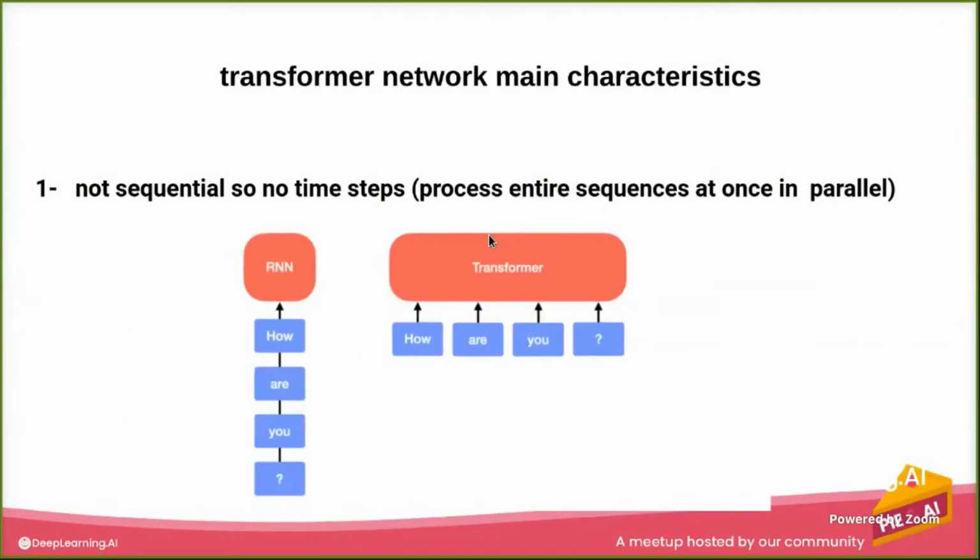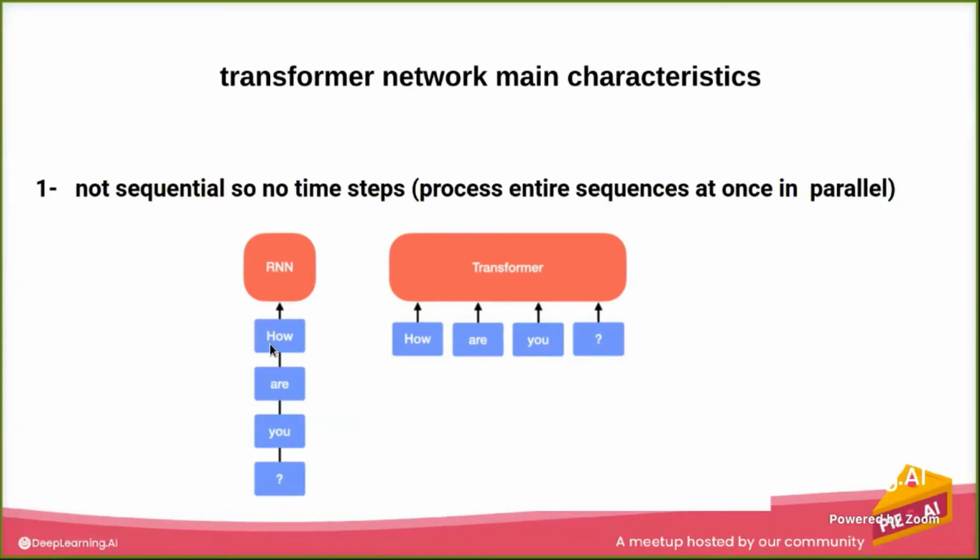Now getting back to the transformer network's main characteristics: why we need it, where it came from, what its advantages are. The first thing is that the transformer network is not sequential. So if you work in natural language processing, or you have implemented any kind of RNN and its variants like LSTM, GRUs, this kind of network is sequential, and this is a big bottleneck for it. It's a bottleneck because we want to benefit from modern hardware and parallelism. We cannot benefit from it when we're using this kind of network, because when we want to feed this sentence, how are you? We have to feed it by time step.